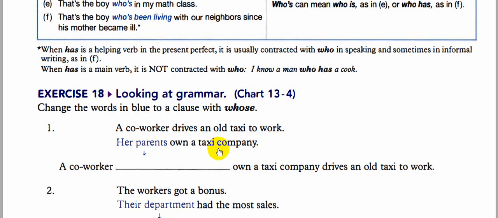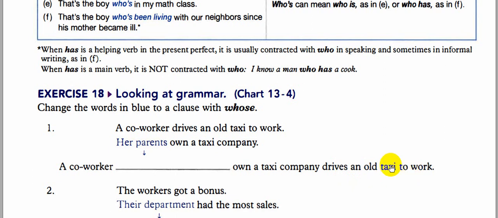The important point is to be able to distinguish between the main clause and the dependent clause, or the adjective clause. This one is the main: a co-worker drives an old taxi to work.